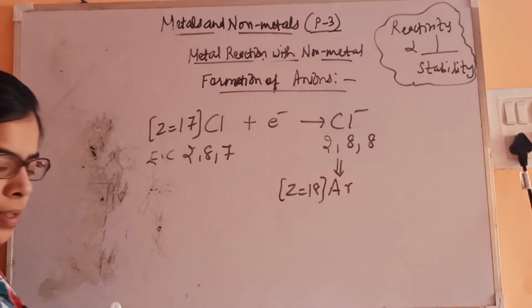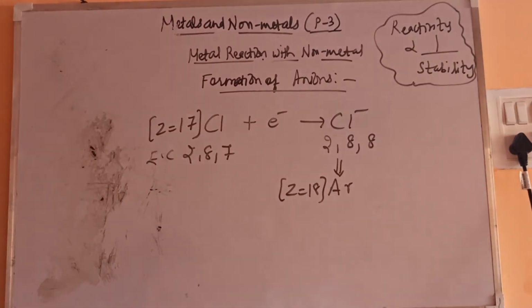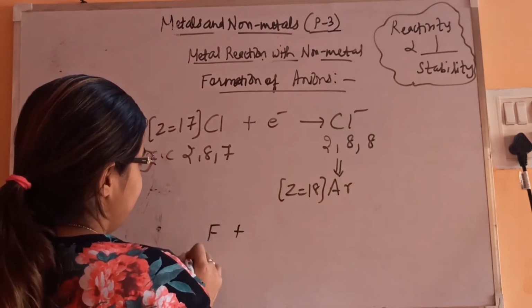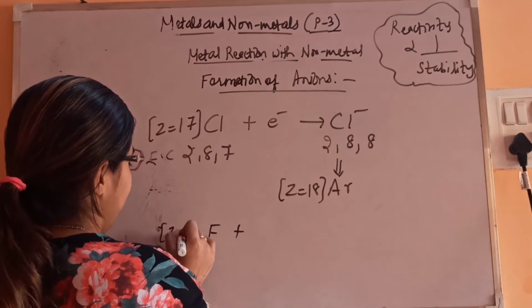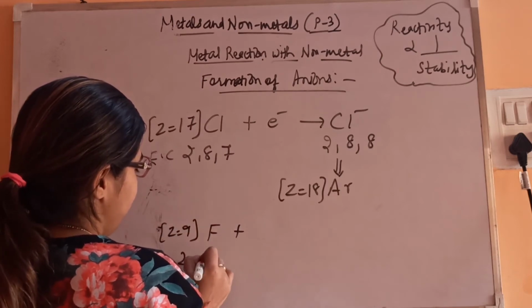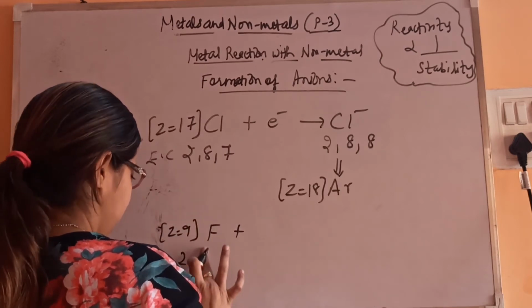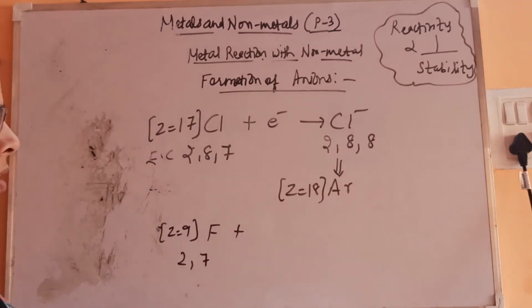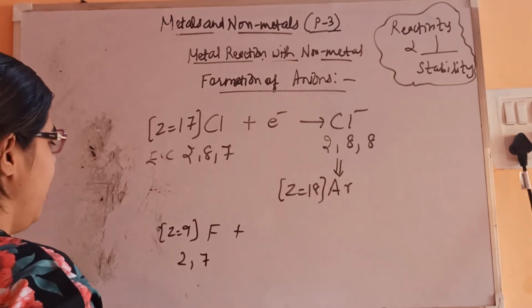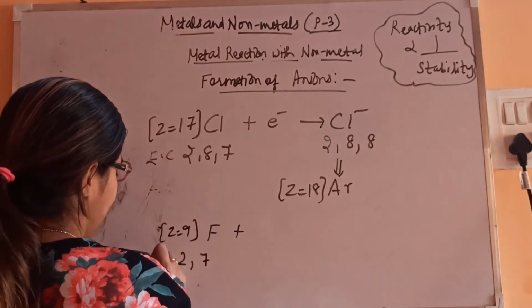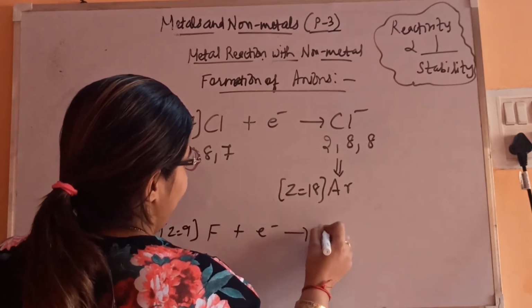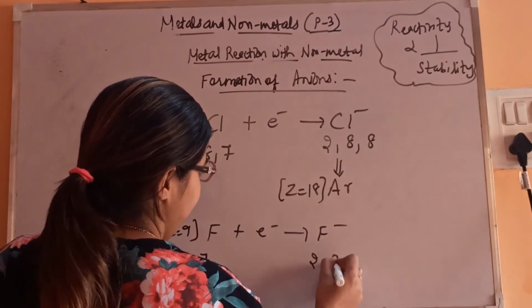Similarly, we'll see another species, say fluorine. Fluorine's atomic number is 9 and the configuration is 2 7. Then it will gain 1 electron and form fluoride ion, which is 2 8 now.